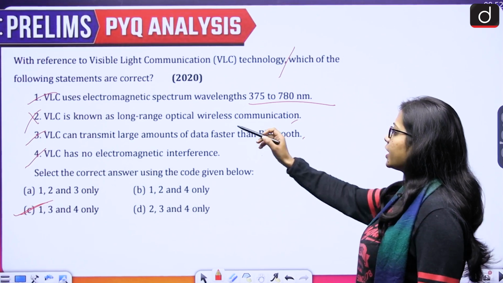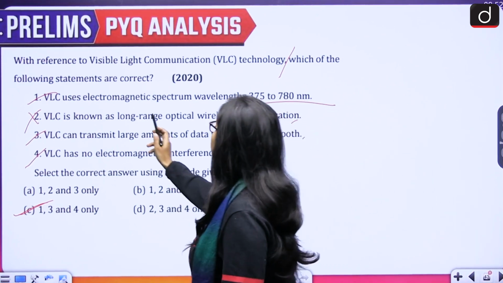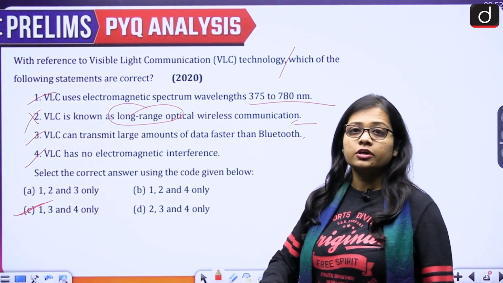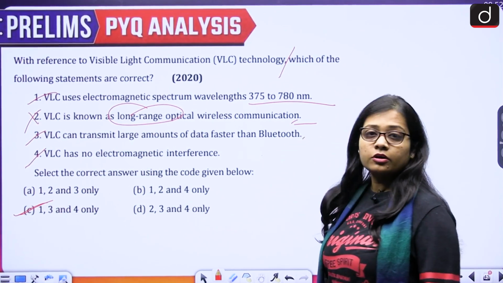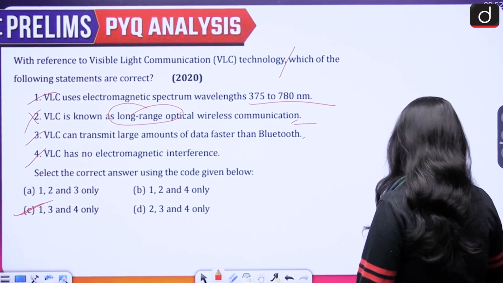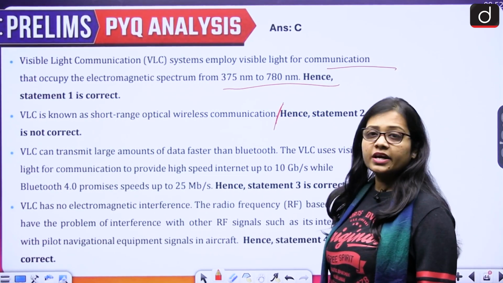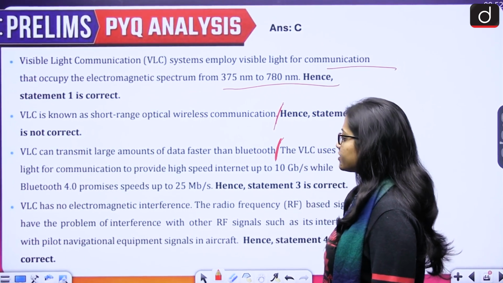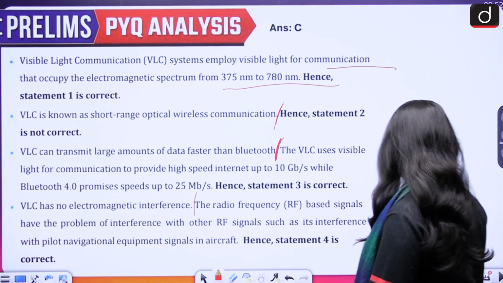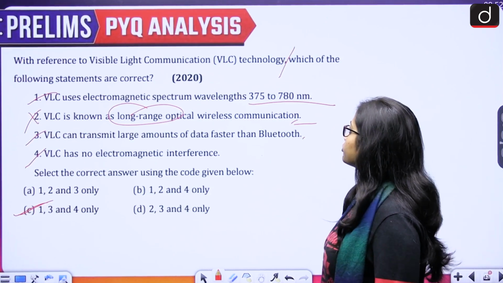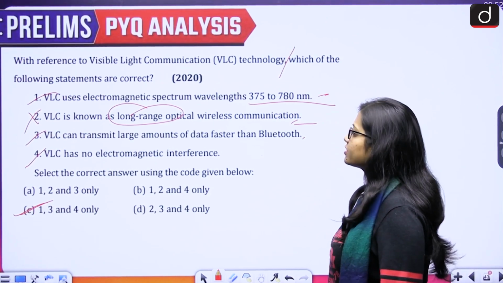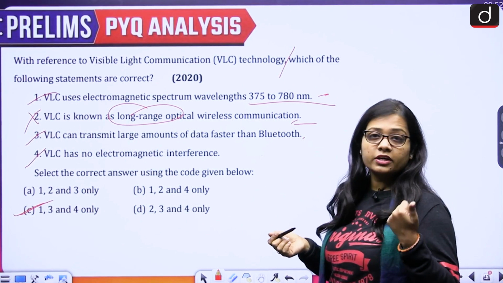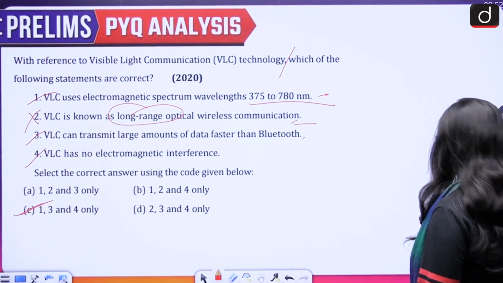The statement says VLC is known as long range optical wireless communication. In the last question also we saw it is a short range wireless communication. So second is wrong, it is not long range, it is short range. Then VLC can transmit large amount of data faster than Bluetooth. So that is also correct. VLC has no electromagnetic interference. That also we just saw, so that is also correct.